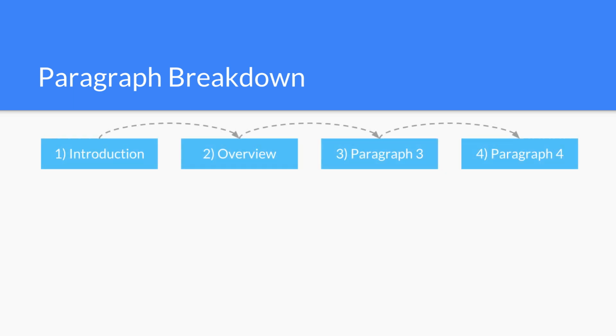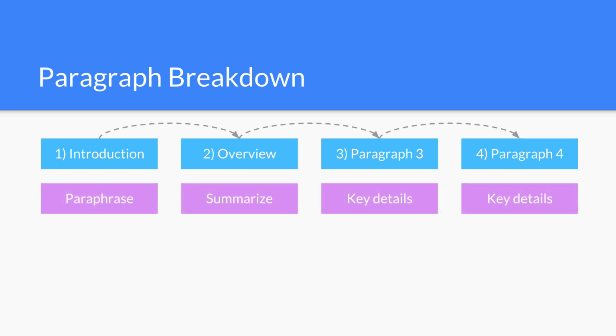Let me now break down the different paragraphs for you so that you can better understand what each of the paragraphs are about and how much time to spend and how many sentences to write. All right, let's take a look. So you have a total of 4 paragraphs. You have the introduction paragraph as your first paragraph. Then you have the overview paragraph for the second paragraph, and then you have your paragraphs number 3 and 4. So what exactly do you have to write in each of these paragraphs? Let's take a look.